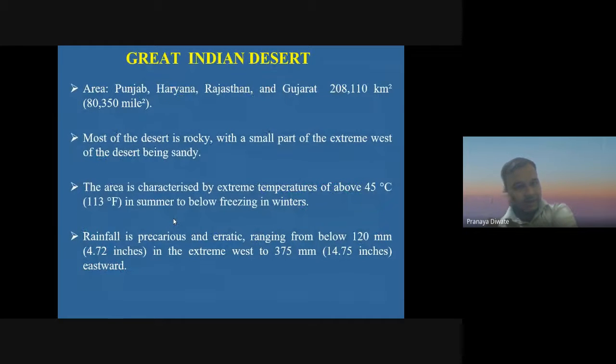Then we have the Great Indian Desert. The Great Indian Desert has an area in Punjab, Haryana, Rajasthan, and Gujarat. So desert, you know what is meant by desert?